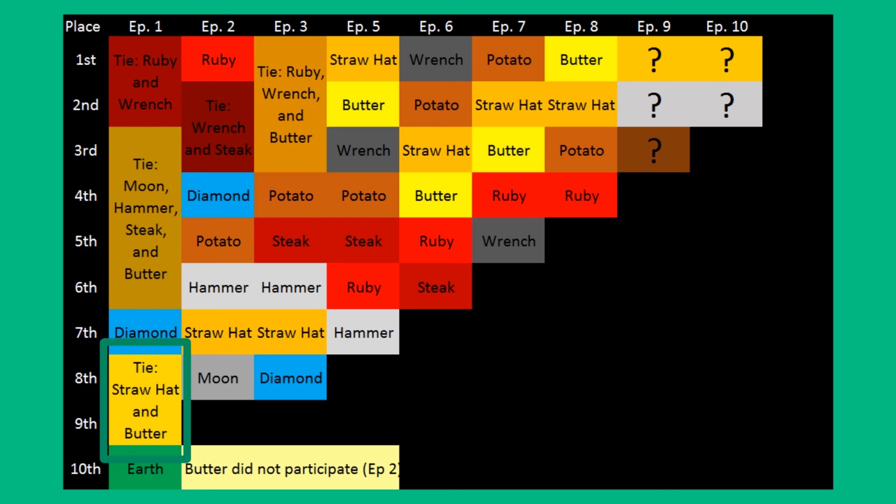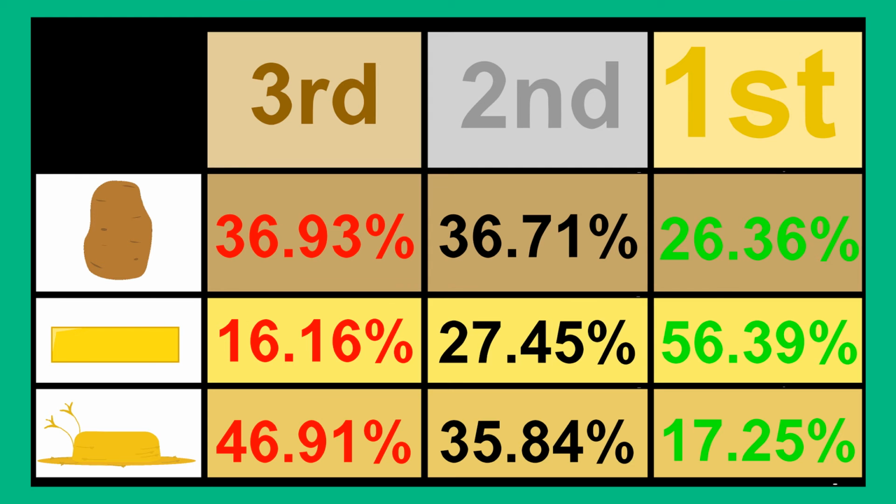This one was especially made for the final 3, not anybody else, because I made some predictions. Here they are. So with a lot of approximated data, I found these predictions. And what the numbers show is the percent chance that any contestant will get in any place. So Straw Hat has a 46.91% chance of getting in 3rd. Butter has a 16.16% chance of getting in 3rd, while Potato has a 36.93% chance of getting in 3rd. The numbers mean the same thing for each column.